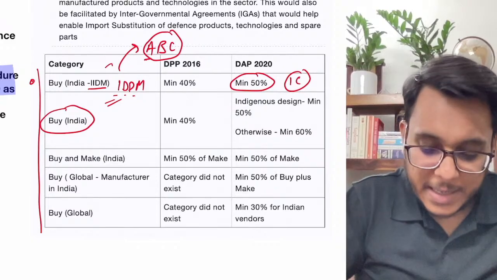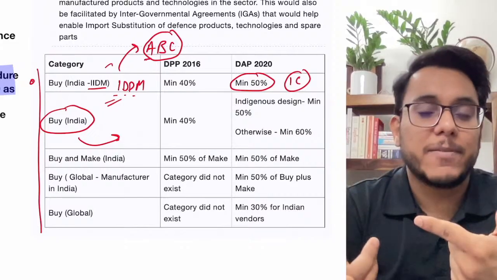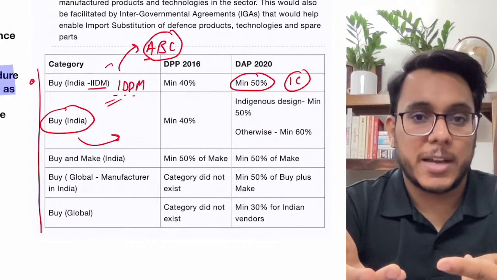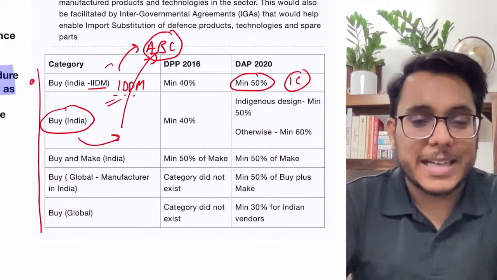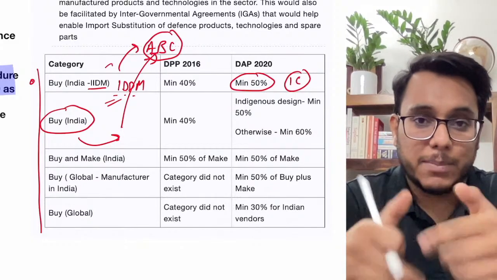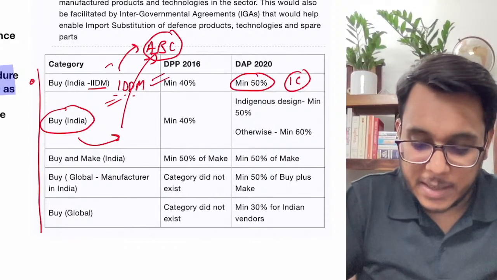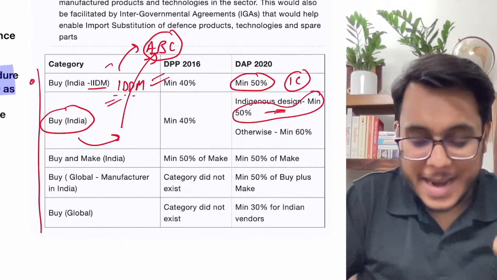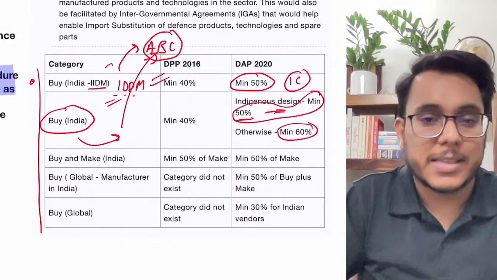Then the next is Buy Indian. Now what is Buy Indian? Buy Indian is when we are buying from an Indian vendor, but he himself has not designed, manufactured or developed it. Suppose we are buying from the ABC vendor of India, and he in turn got this particular design from some French manufacturer. So for such goods, indigenous content needs to be a minimum of 50%. If the design is Indian and everything else is foreign, Indian content needs to be a minimum of 50%, and otherwise it needs to be 60%.